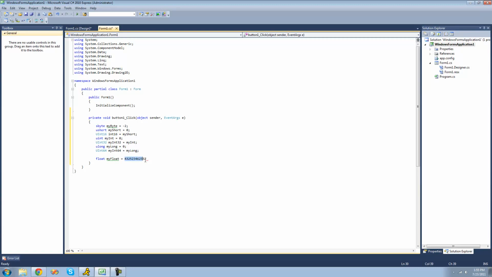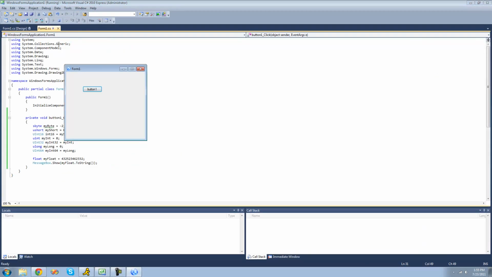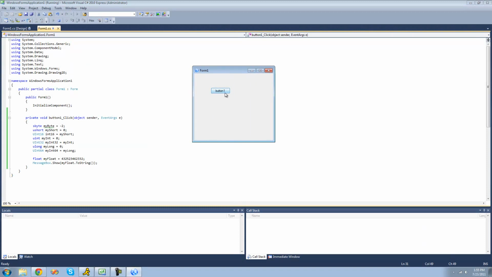So if we were to display this in a message box, let's say this float, right? Create a message box, float. And floats are stored in scientific notation. So they can only be accurate up to 7 digits long. So now when we debug here and click, you'll see it's in scientific notation. Yeah, so it's only accurate up to 7 digits long, which is how long this is.